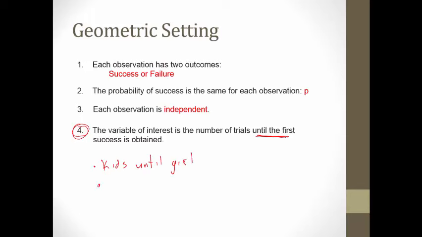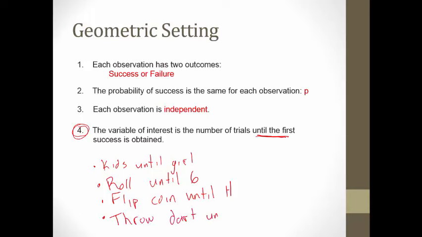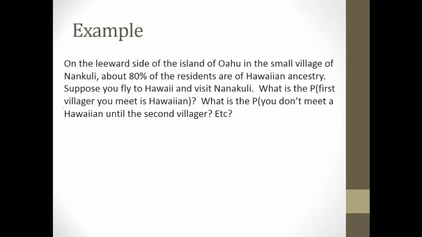We saw we'd roll the dice until we got a 6. We'll flip a coin until you get heads, and then you'd stop. You throw a dart until you pop a balloon, right? So we've seen this in class, and they're actually pretty straightforward to do.